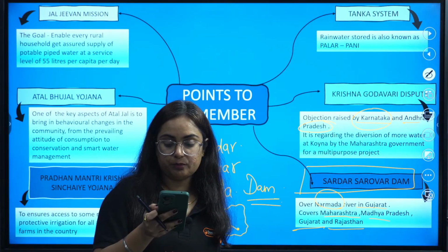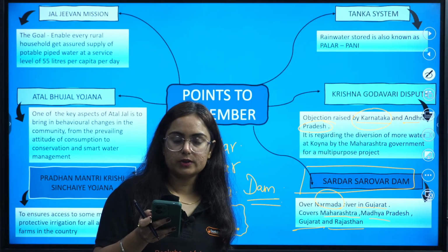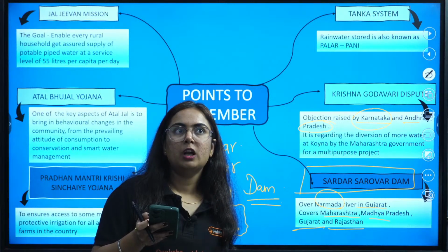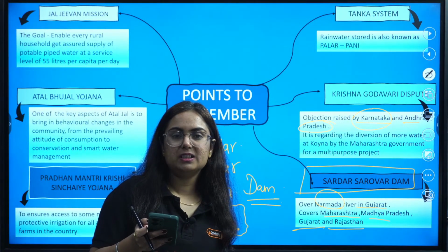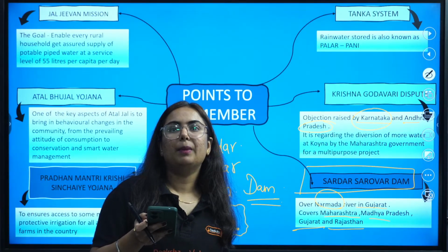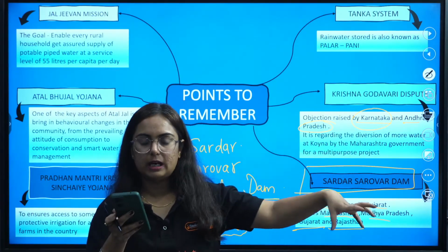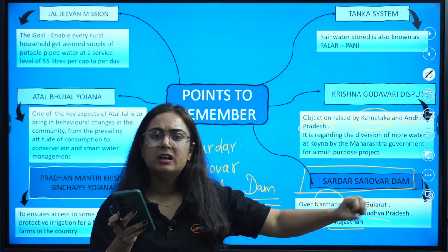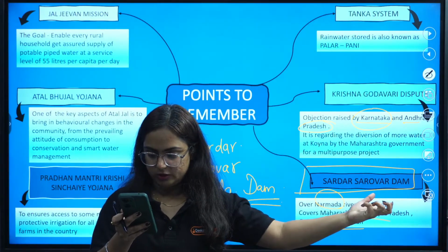Ma'am, unclassed forest, which forest is where government and locals collect wood? Unclassed forests are the forests which do not come under protected or reserved forests. That means they do not come under government supervision. They are majorly found in parts of Gujarat and Rajasthan, which are out of those regulations.